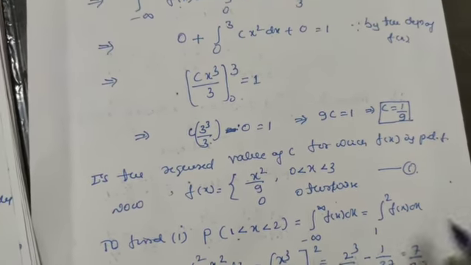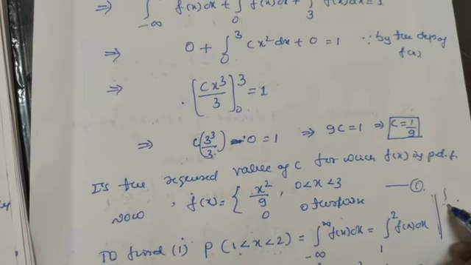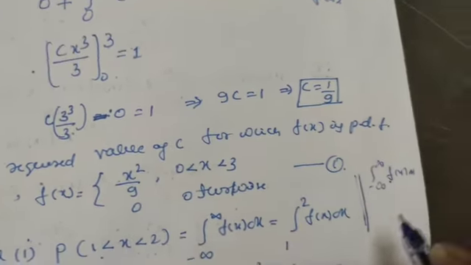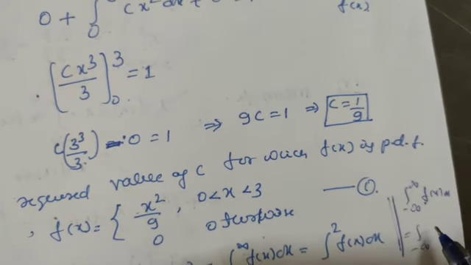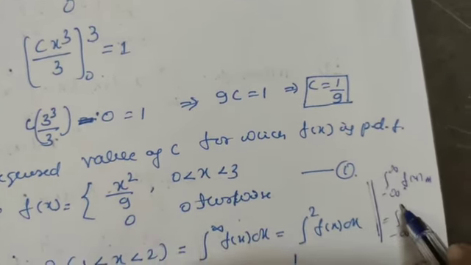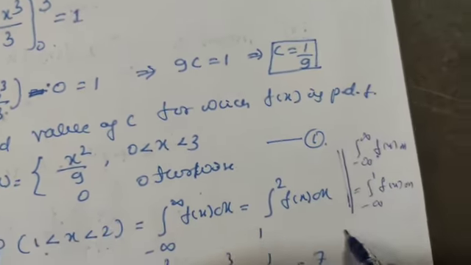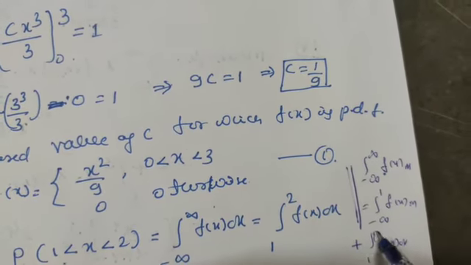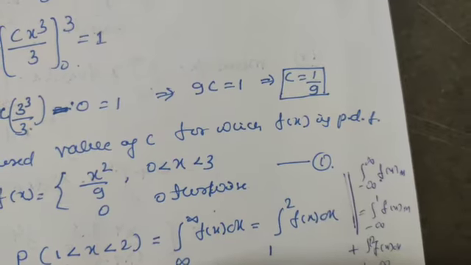So this integral from minus infinity to plus infinity of f(x) dx can be written as the integral from minus infinity to 1 of f(x) dx, plus the integral from 1 to 2 of f(x) dx, then plus the integral from 2 to infinity of f(x) dx.